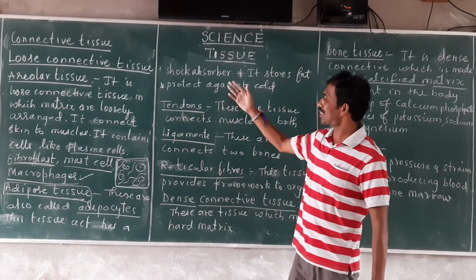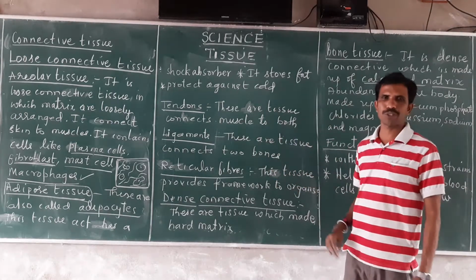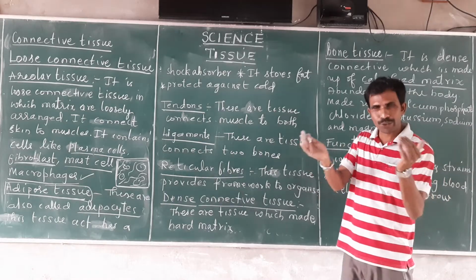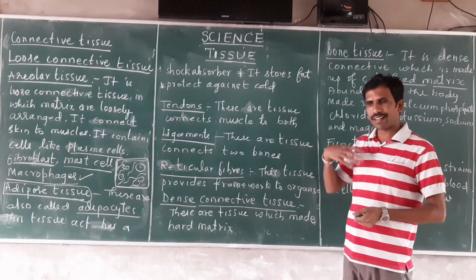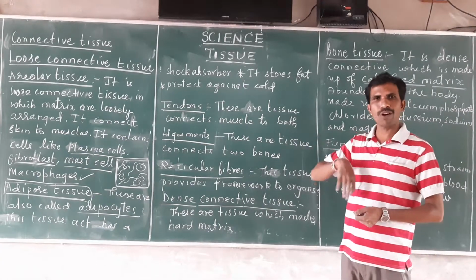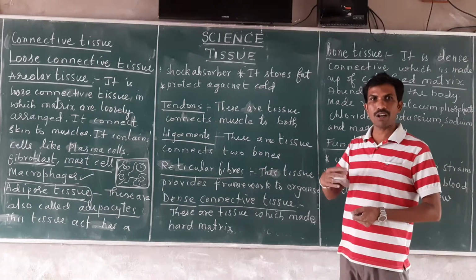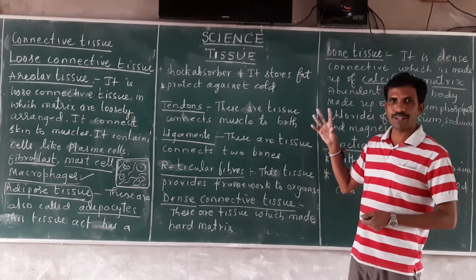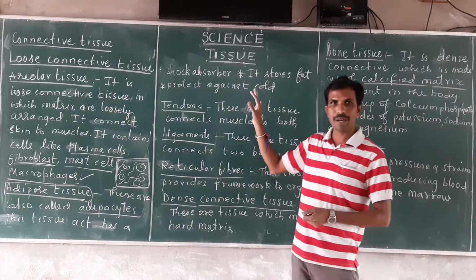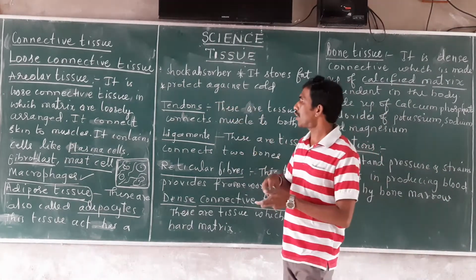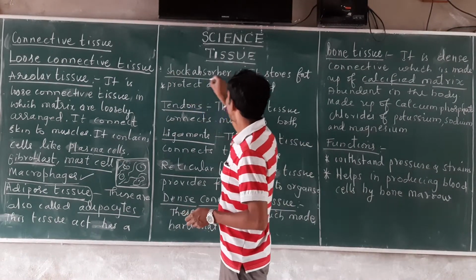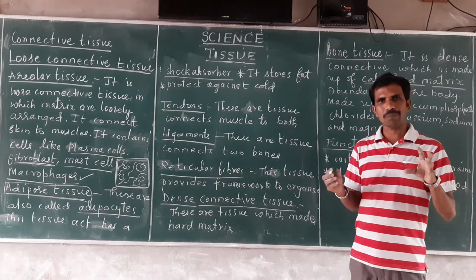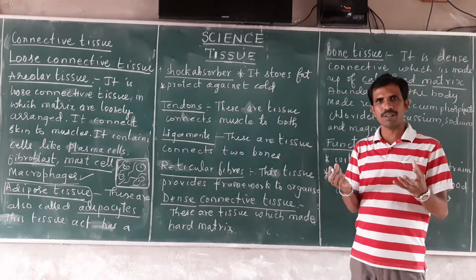So what is the function of adipose tissue? Adipose tissue is present to protect the important parts or organs of the body, like the heart and kidney. These sensitive organs are protected by adipose tissue. How? They act like a shock absorber. As you know, a bike or vehicle has a shock absorber.